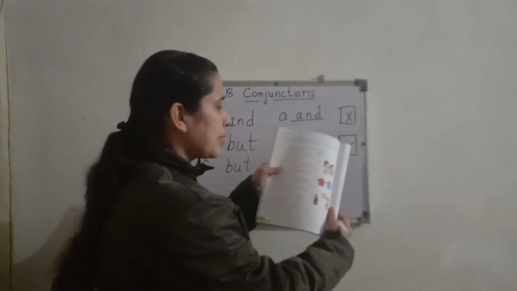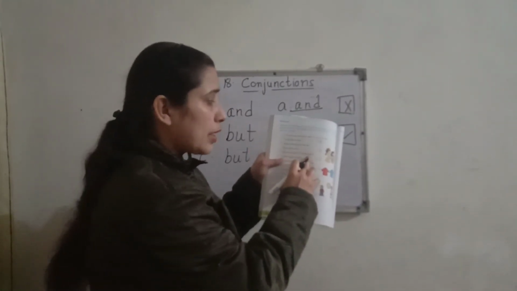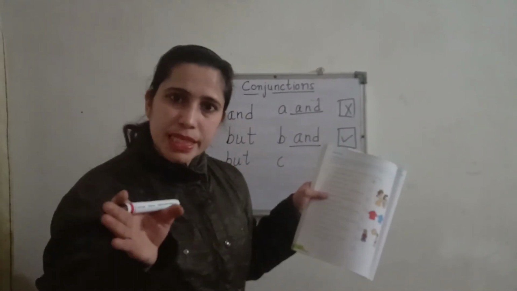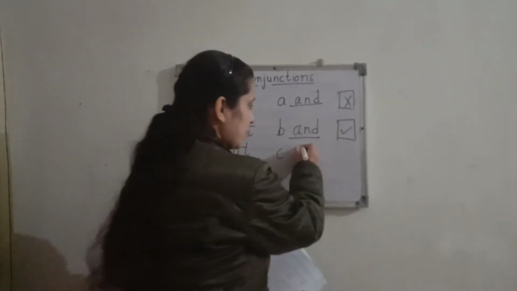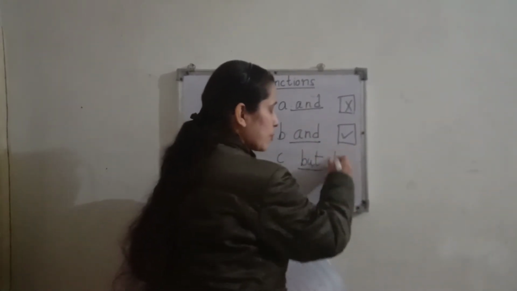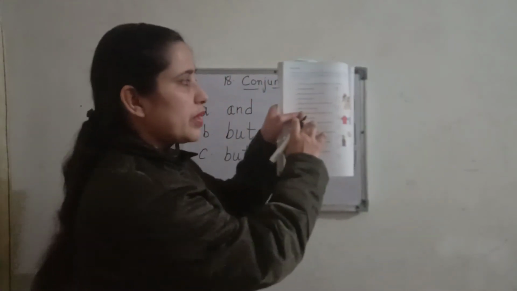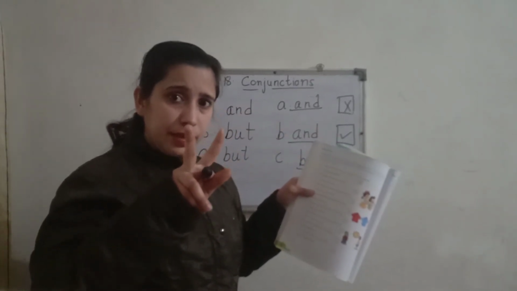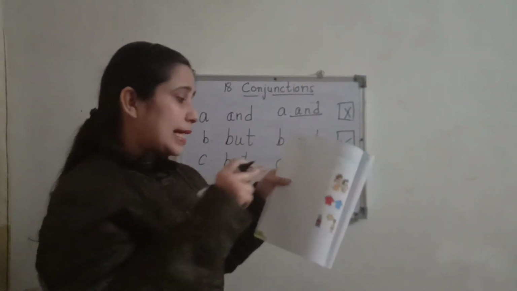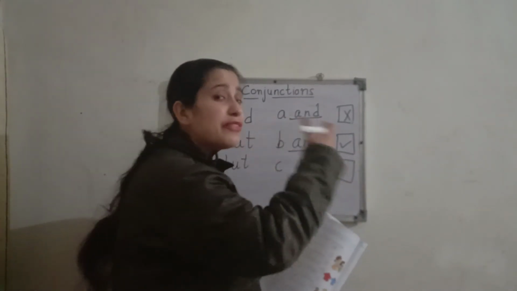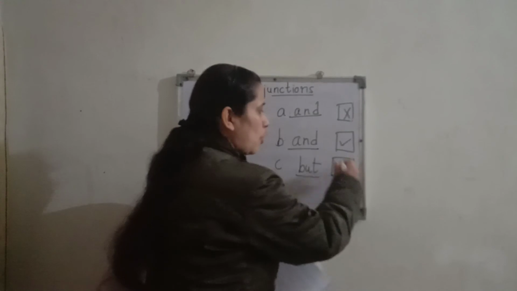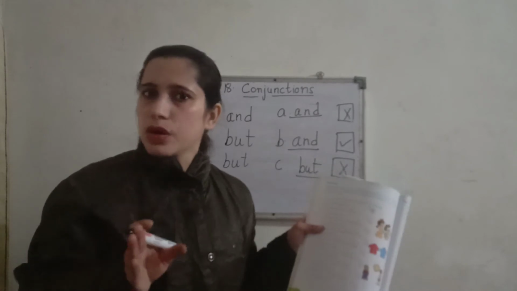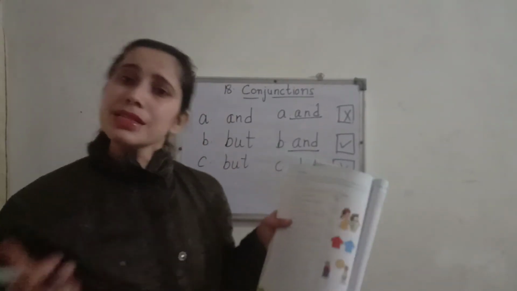My mother cooks but my father does not. Both are different ideas, both are opposite ideas. But we will underline. But is a conjunction. But what do we have to put here? First we will read this: it gives a choice of ideas. Choice, two options are there. No, it is giving a different idea here. So we will put a cross. So children, the rest all you will do by yourself, first try to do it by yourself, and the answers I will provide in the assignment section.